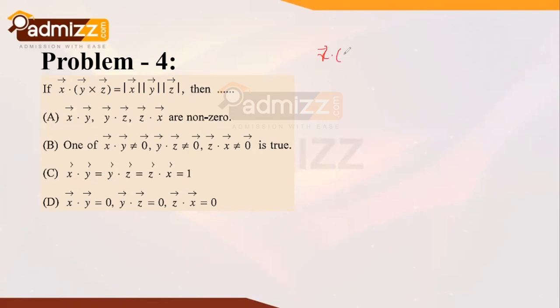the vector x, when it is taken a dot product with y cross z, can be rewritten as the scalar triple product form, that is x vector, y vector and z vector, and this gives you the volume of the parallelepiped. Now I believe you know what this parallelepiped is. I need not draw this entity right at this moment.